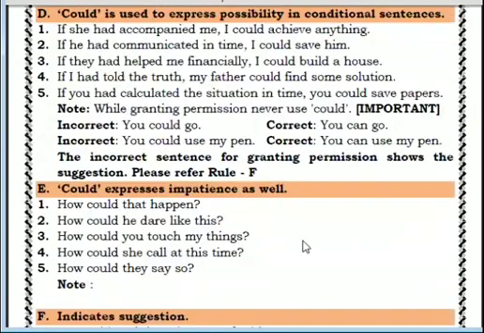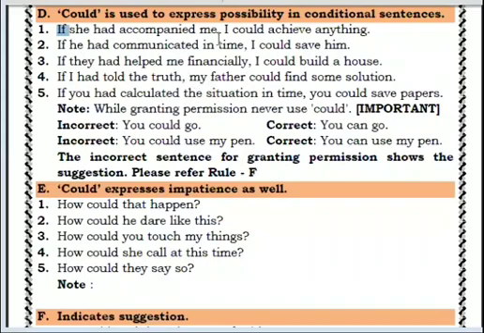This is, could is used to express possibility in conditional sentences. Conditional sentences generally start with conditional words, or somewhere in the center a conditional word is there. It can be if, it can be some different meanings also, such as would. Sometimes had is used in the beginning, that is also called a conditional sentence. So sometime I will take one class on conditional sentences, you will understand them.